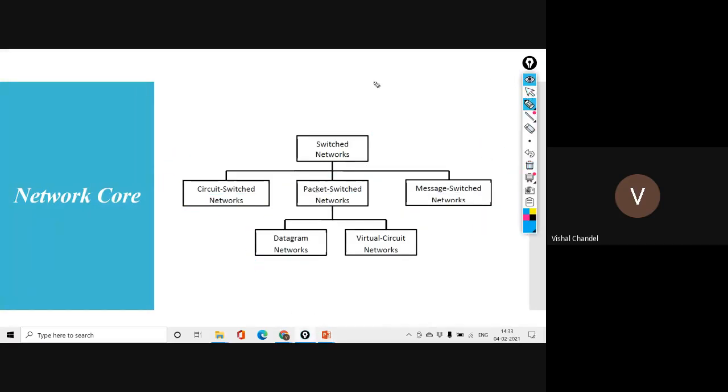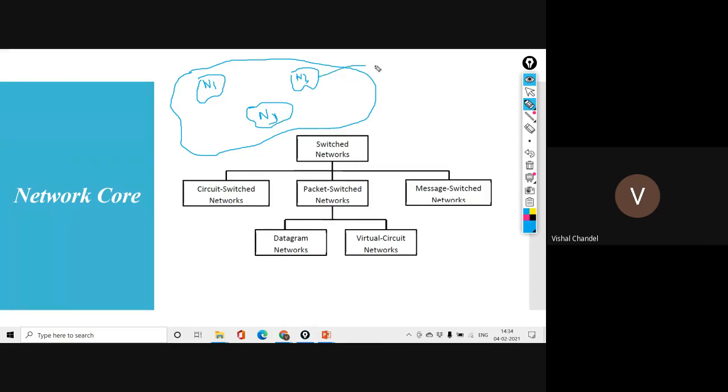A switched network is a concept, so please understand it. Think of the world wide web, and in this world wide web we have a number of networks, like network 1, network 2, network 3. In this global computer network, or global internet, we have a number of networks.